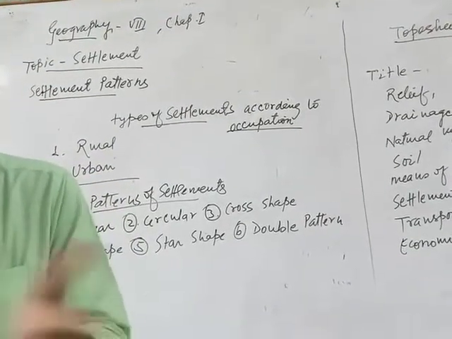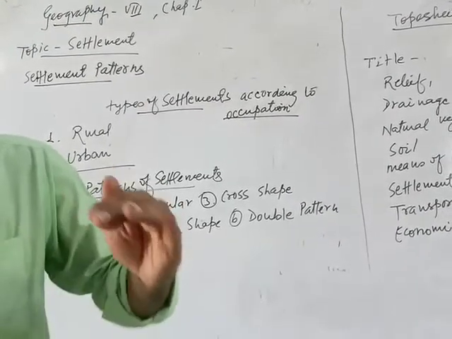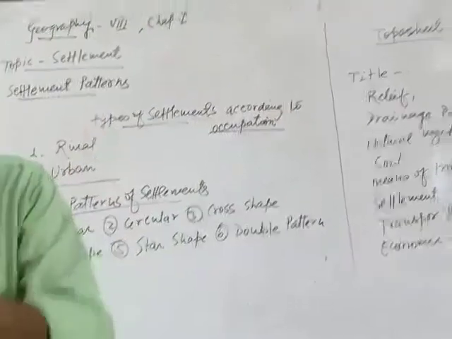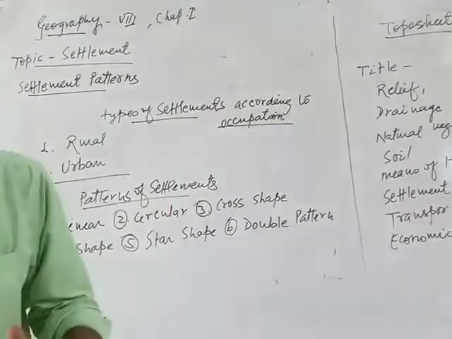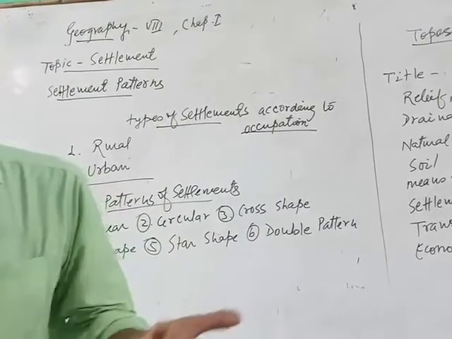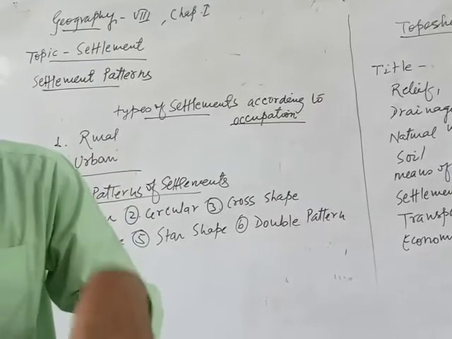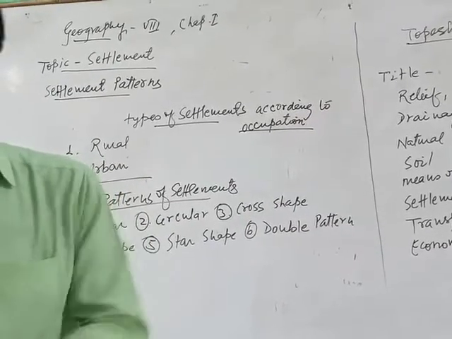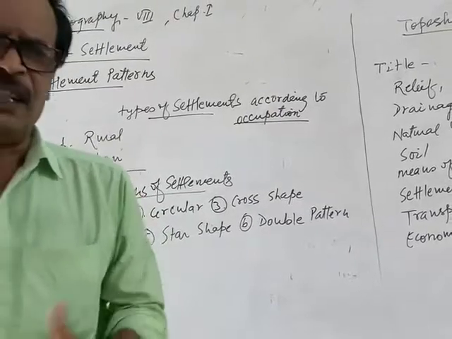In Hindi, you have seen, either you are living in urban or rural areas. In rural areas you have already seen that there is only one village, but houses are made far away from each other. At a place 2 or 3 houses, then after a long distance there are 2 or 3 houses, then after a long distance there are 2 or 3 or 4 houses. This type of settlement is called nucleated, isolated settlement. This is the classification on the basis of their areas.